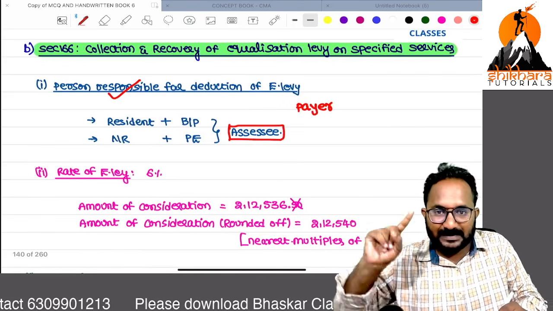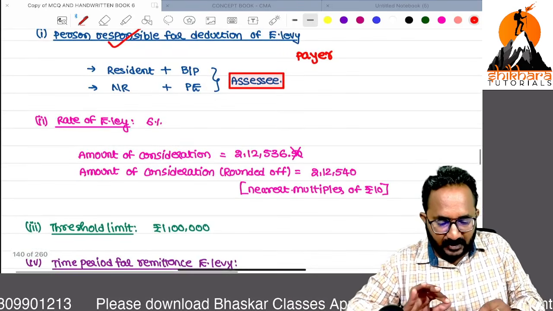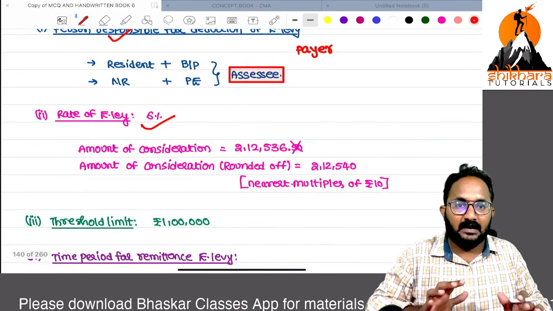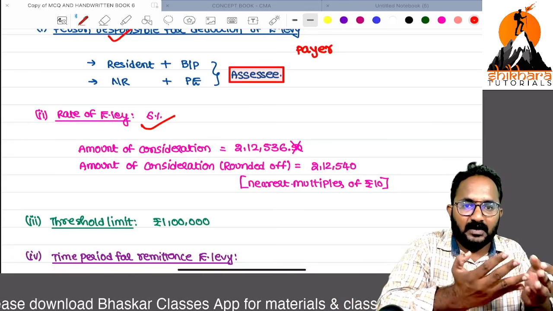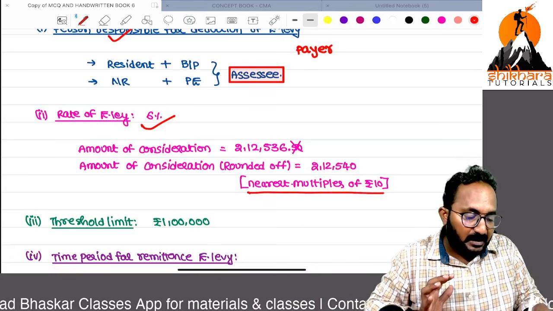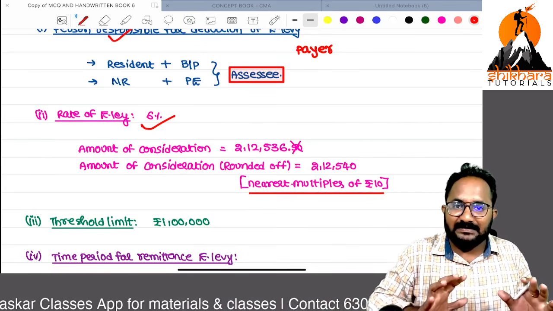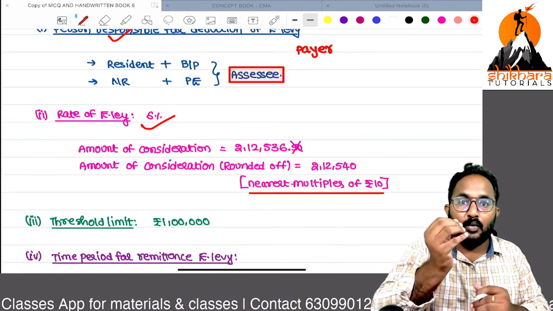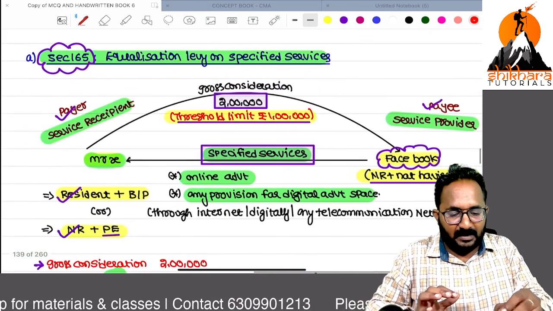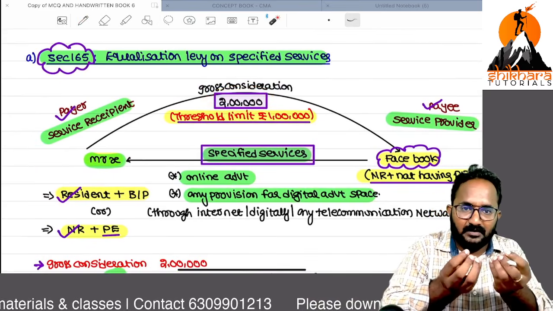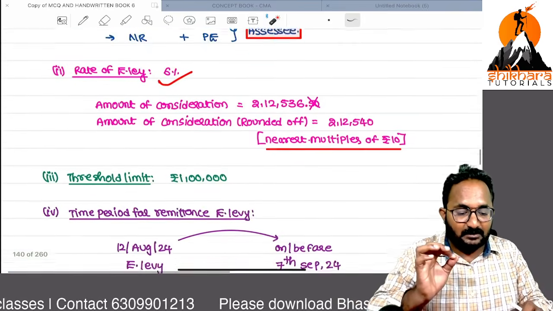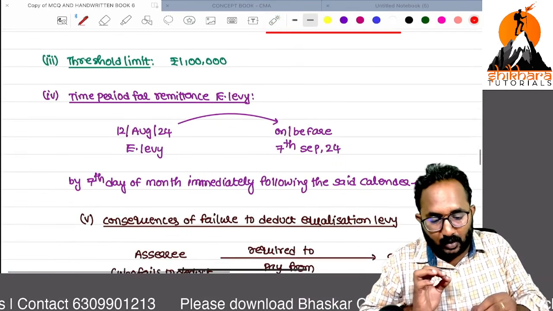Hereafter we can call this person an SSE. Next, rate of equalization levy, 6%. Remember, while you are deducting the equalization levy, whatever the amount of consideration we are making as a payment should be rounded off to the nearest multiple of 10. So ignore the paisas, and the rupees should be rounded off to the nearest multiple of 10. Here, in our example, we make the payment of 2 lakh, which is already rounded off. This amount always should be rounded off to the nearest multiple of 10. Threshold limit, you know already, 1 lakh.